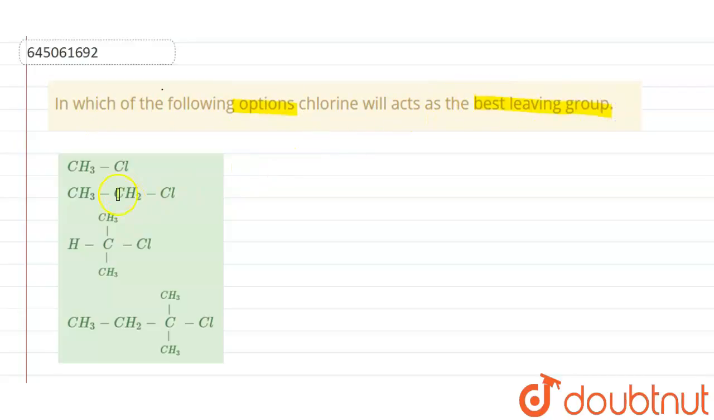Hello students, the question is, in which of the following options will chlorine act as the best leaving group? And these are the compounds here. We have to check in which of the options chlorine is the best leaving group. So let's start the discussion.